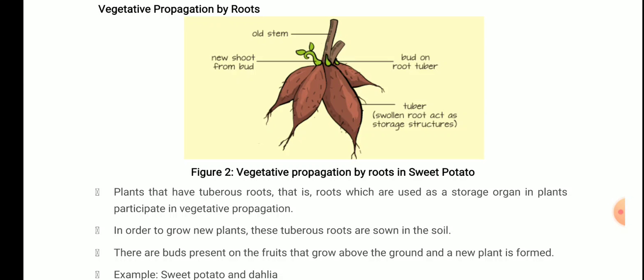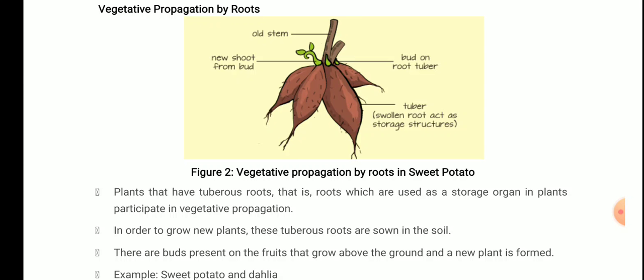Plants that have tuberous roots, that is roots which are used as a storage organ in plants, participate in vegetative propagation. What are tuberous roots? The roots which store food, which function as a storage organ. In order to grow new plants, these tuberous roots are sown in the soil, and there are buds present on them that grow above the ground and a new plant is formed.